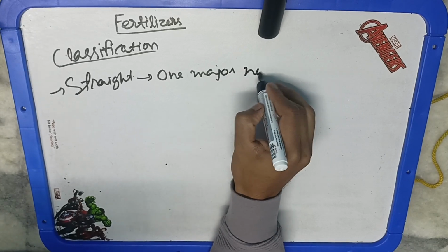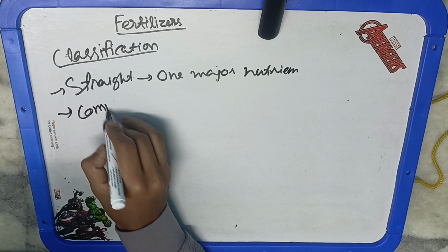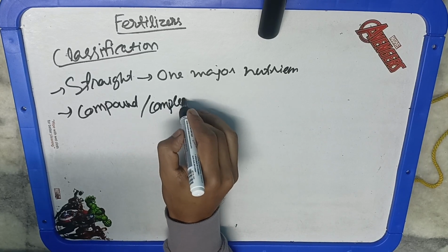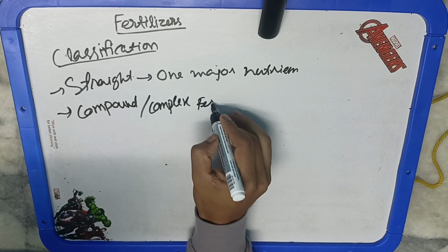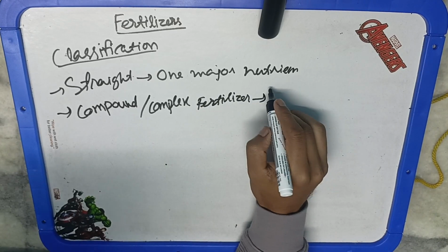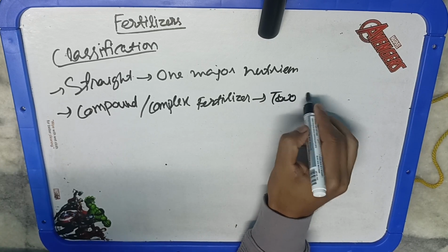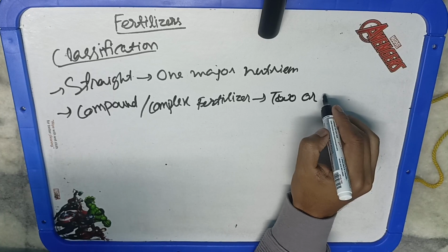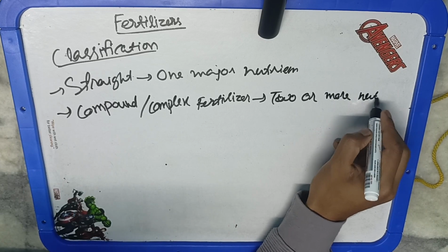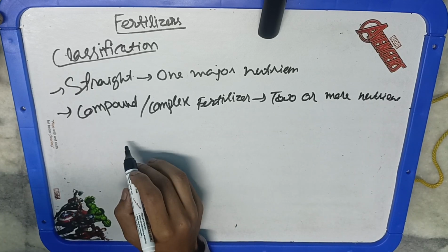The next is compound or complex fertilizer, which means the fertilizer contains more than one major nutrient, like DAP and SSP. So that is your complex fertilizer. Now, on the basis of nutrient concentration, NPK: low analysis fertilizer means the nutrient concentration is low.